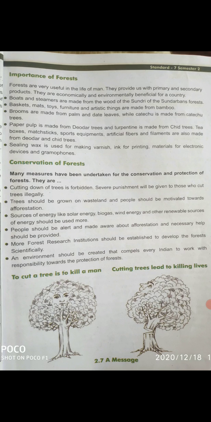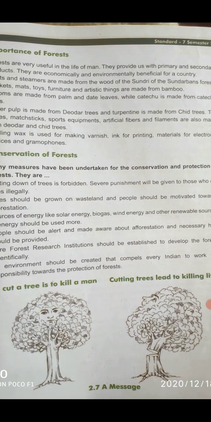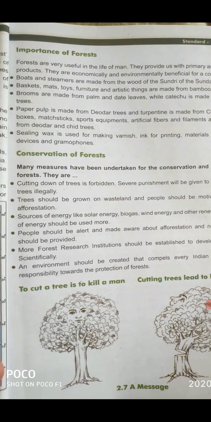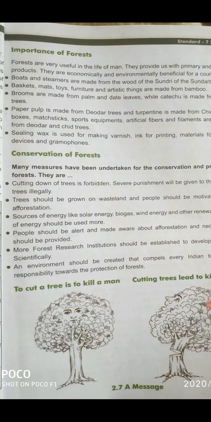Forests are very useful in the life of man. They provide us with primary and secondary products. They are economically and environmentally beneficial for a country. Now some points are given here. What are the importance of forests? Boats and steamers are made from the wood of the Sundari of the Sundarbans forest.